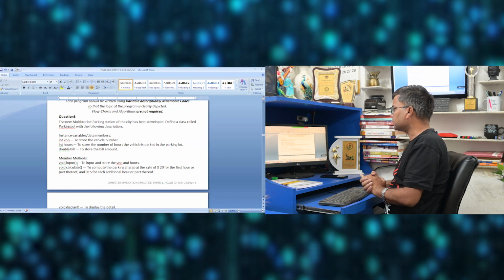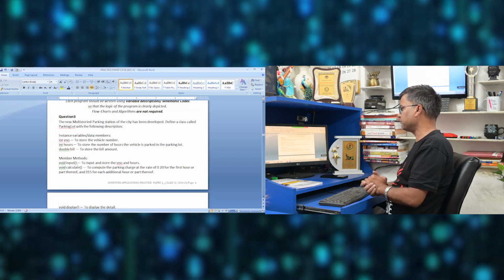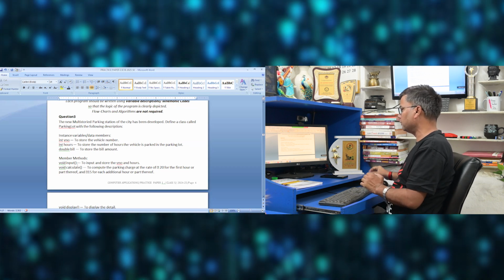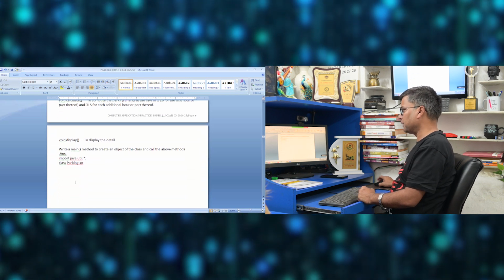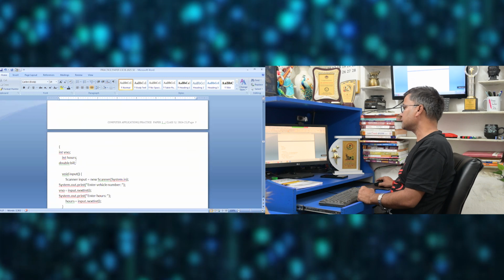The question is: a new multi-story parking station has been developed. The instance variables are vehicle number, hours and double bill. Member methods are void input, void calculate and void display, and you have to write a main function. We define the class with variables vNumber, hours and double bill.